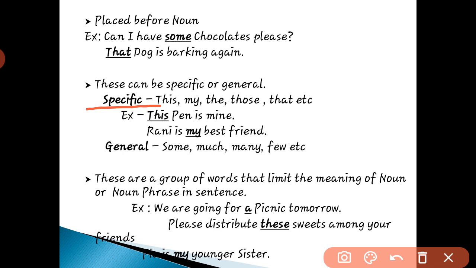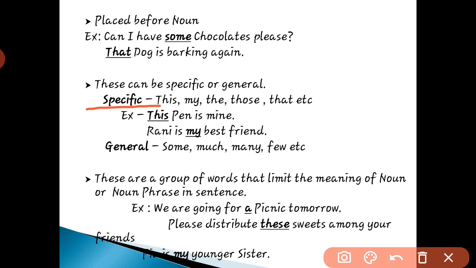Then, Rani is my best friend. We are specifying the friend by saying that Rani is my best friend. She is not anyone else's best friend. She is my best friend. So here my is a specific determiner.